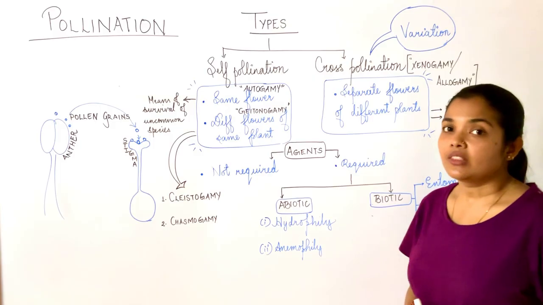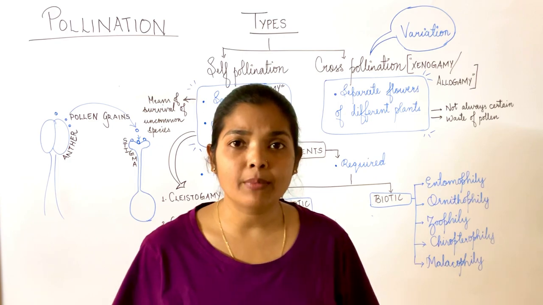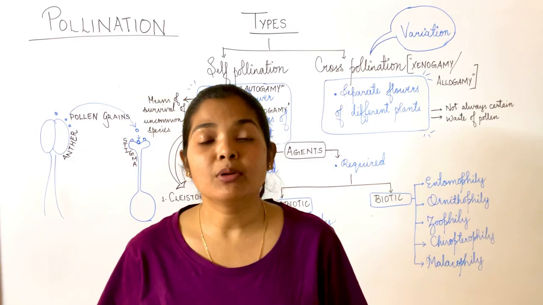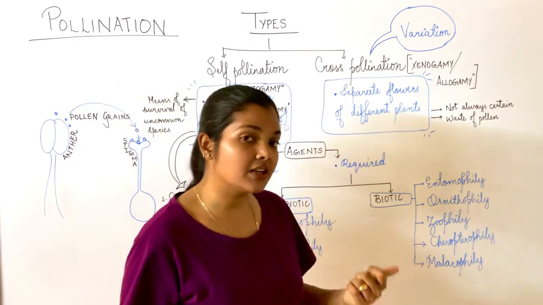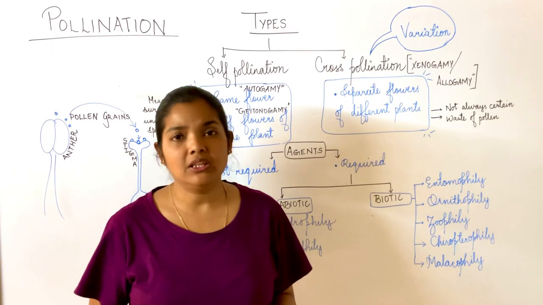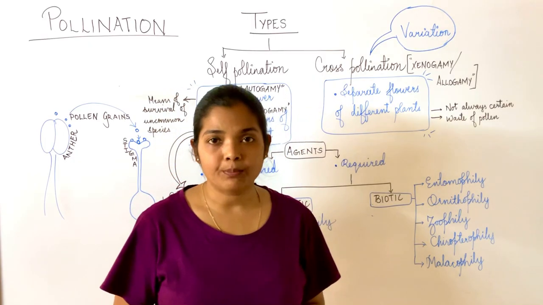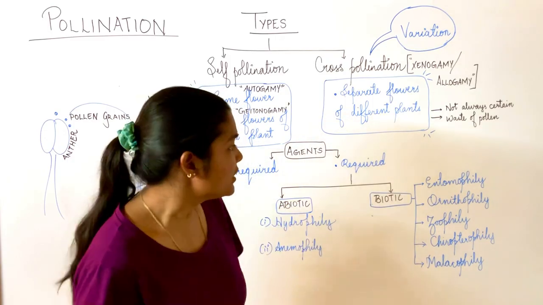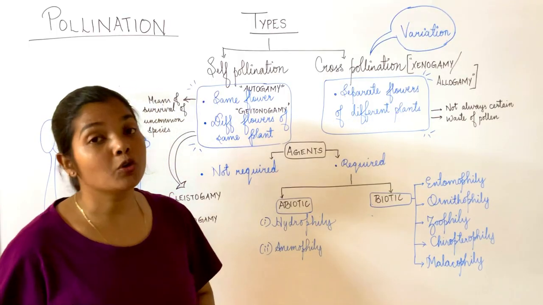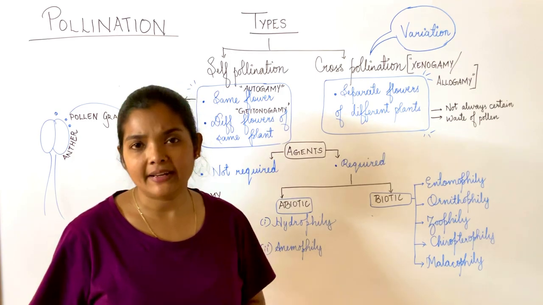Cross-pollination is when the pollen grains are transferred from the anther to the stigma of two separate flowers of two different plants, but the plants belong to the same species. Now, if this occurs, it requires an agent. The agent of pollination could be either abiotic or biotic. What does the term abiotic mean? Non-living. Biotic means living organism. If we first discuss abiotic, there are a few abiotic agents, like water or wind. Most commonly, wind is the pollinating agent.